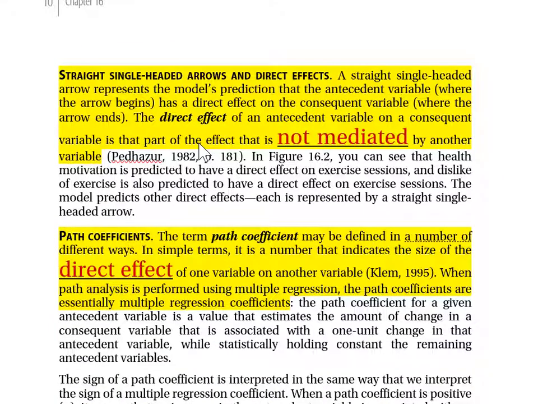Page 10 near the top. Straight single-headed arrows and direct effects. A straight single-headed arrow represents the model's prediction that the antecedent variable, where the arrow begins, has a direct effect on the consequent variable, where the arrow ends. The direct effect of an antecedent variable on a consequent variable is that part of the effect that's not mediated by another variable. This business of not being mediated, we'll have more to say about it later. Right now, let's just focus on this. Straight single-headed arrows represent direct effects of one variable on another.